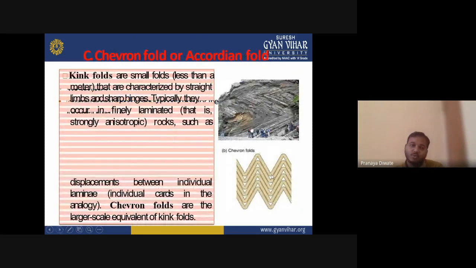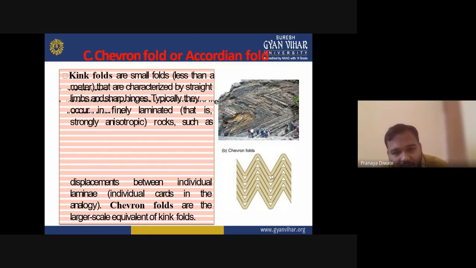Now you have the chevron fold. This is a very popular fold. Chevron folds are small folds characterized by straight limbs and a sharp hinge.